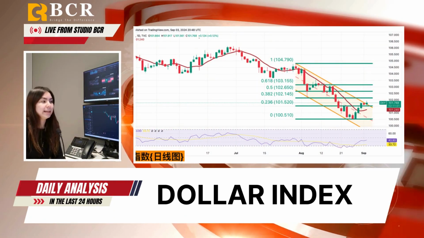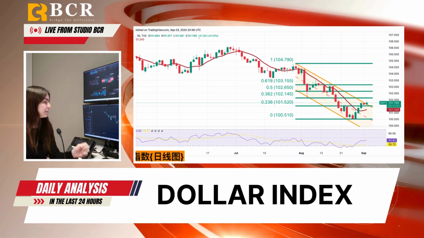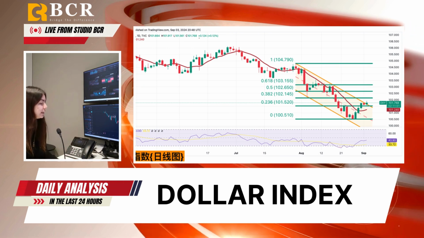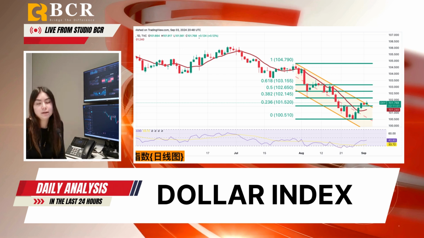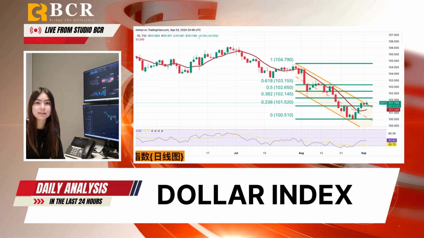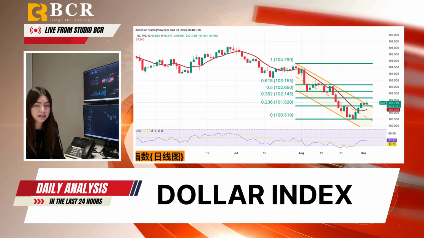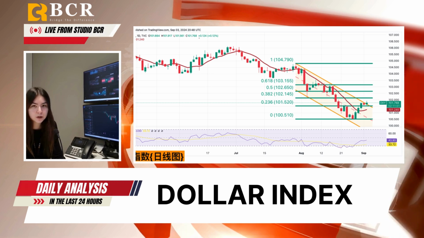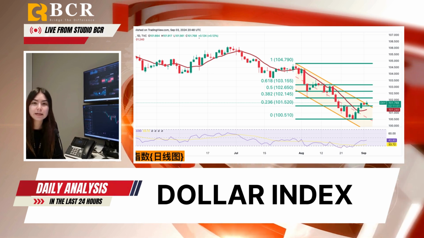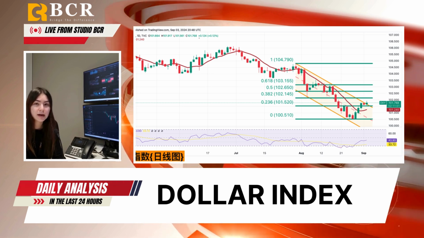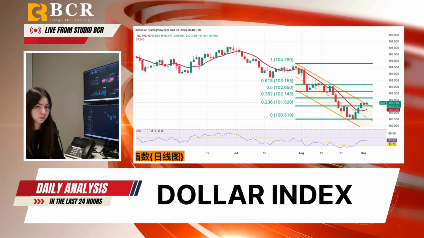Welcome back to Today Daily Analysis for the 4th of September, starting with the US dollar index, which remains flat. The US market has reopened after the Labor Day holiday, with the S&P PMI data bringing no surprises. The US dollar index held steady above 101.5 after gaining over 1% last week.